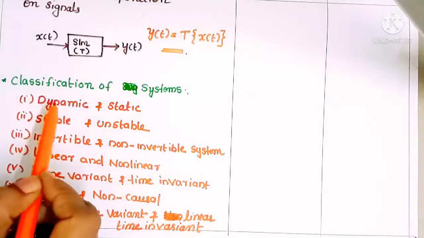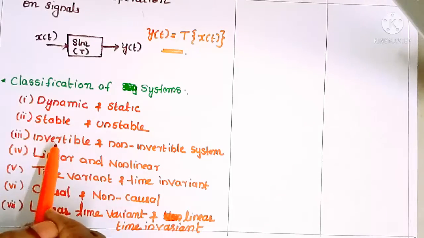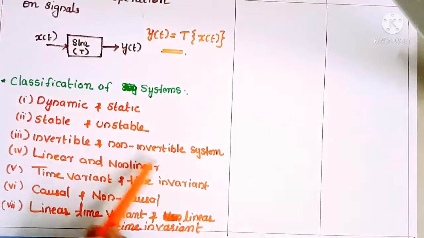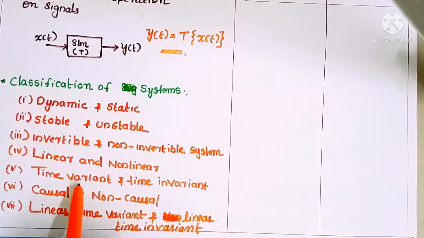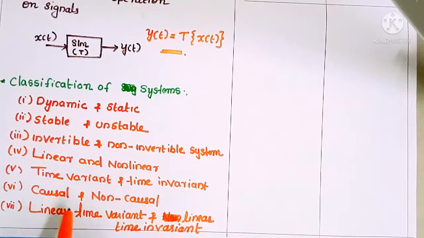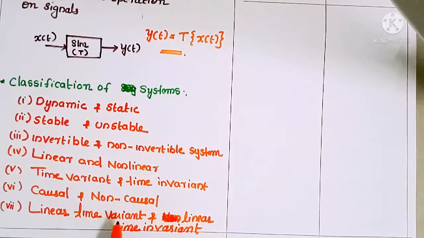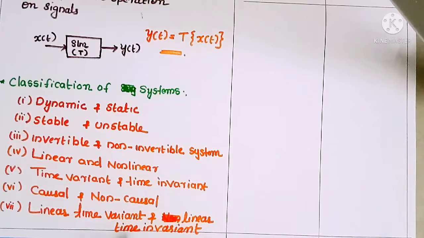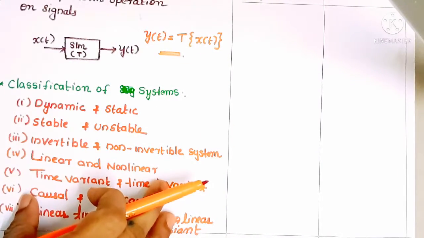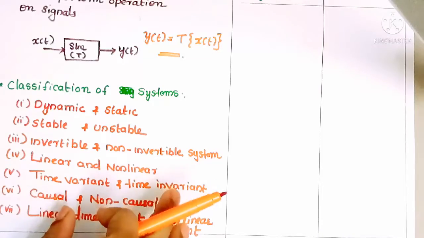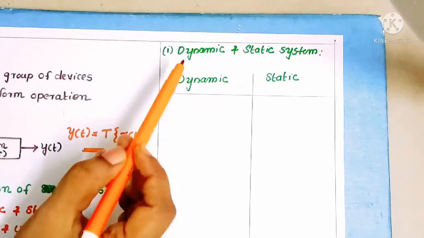Classifications are dynamic and static system, stable and unstable system, invertible and non-invertible system, linear and non-linear system, time variant and time invariant system, causal and non-causal system, linear time variant and linear time invariant system. So these are the classifications of systems. So we can study them one by one. Okay. So let's move to the topic.